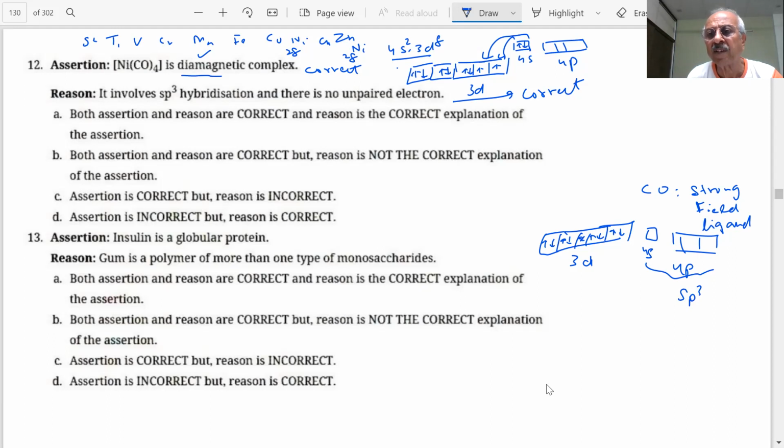Because sp3 hybridization takes place, therefore it becomes diamagnetic. Otherwise, it cannot be diamagnetic. So, what is the important point? The reason that it is diamagnetic is because of this hybridization and no unpaired electrons. Therefore, both assertion and reason are correct, and reason is the correct explanation for the assertion.